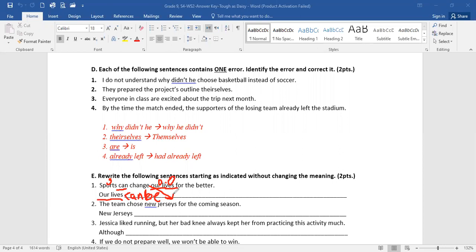This is equally correct. So in the case of a modal, I repeat, modal meaning can, could, shall, should, may, might, the modals. I gave you a list. All you have to do is write the modal itself, add the verb be after the modal in its base form, and then the past participle of change, which is obviously changed because it's a regular verb. The past participle of regular verbs is the same as its past tense.